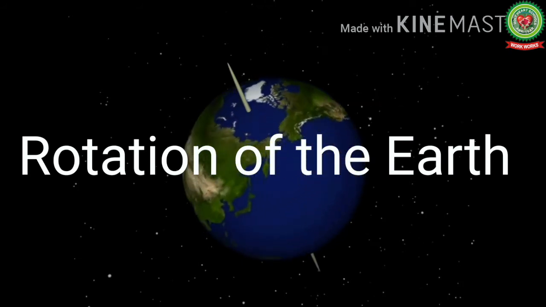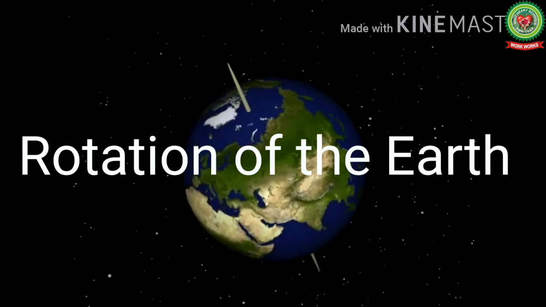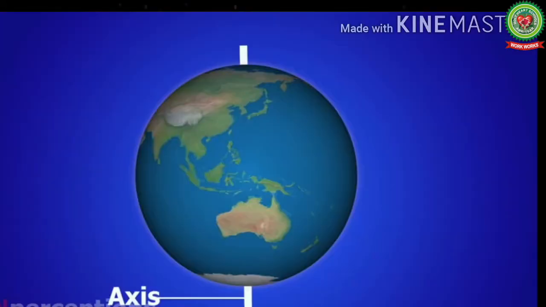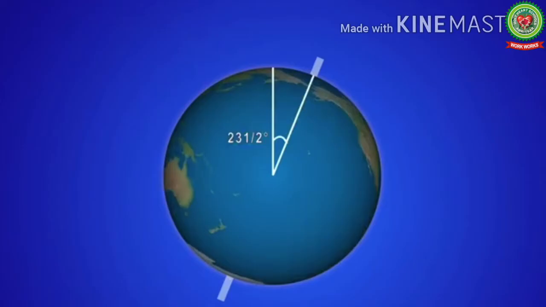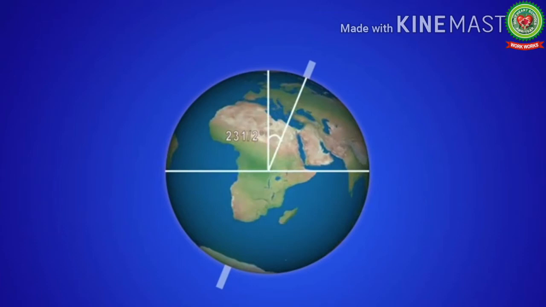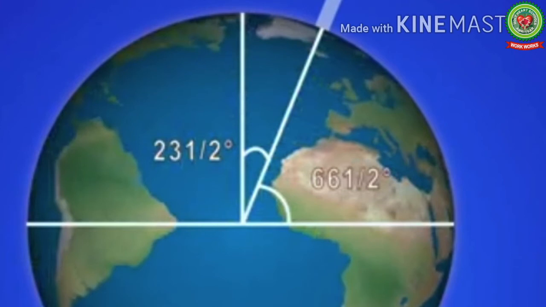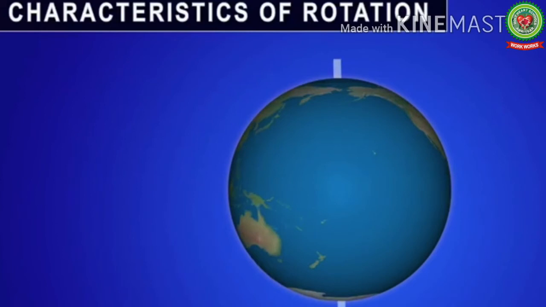The spinning of the earth on its own axis is known as rotation. The axis of the earth is an imaginary line passing through the center of the earth. The two endpoints through which axis passes are known as North Pole and South Pole. The axis is tilted at an angle of 23.5 degrees from the vertical, and this means that if a line is drawn parallel to the plane of the Earth's orbit, the Earth would make an angle of 66.5 degrees to this line. Now let's understand the characteristics of rotation.